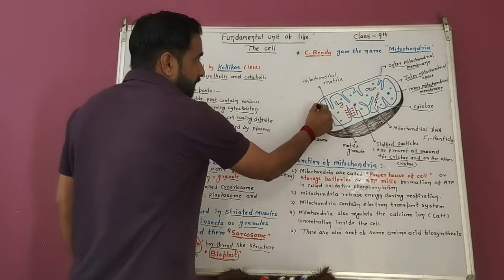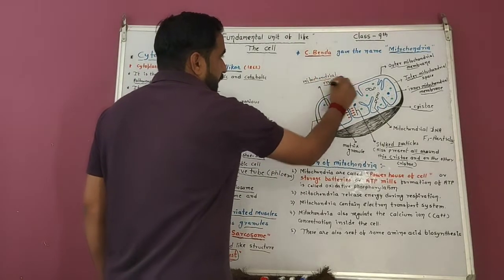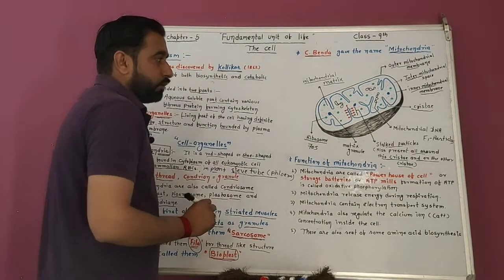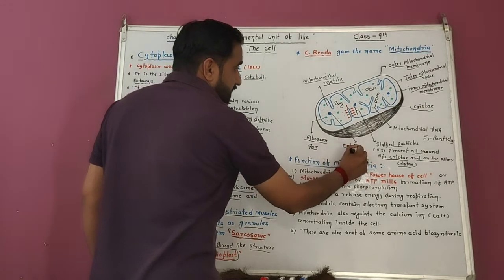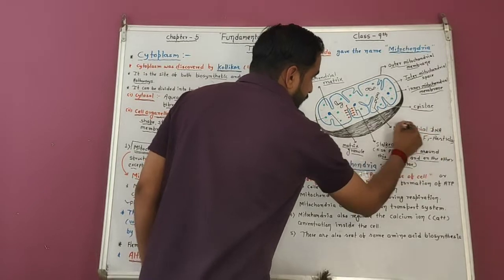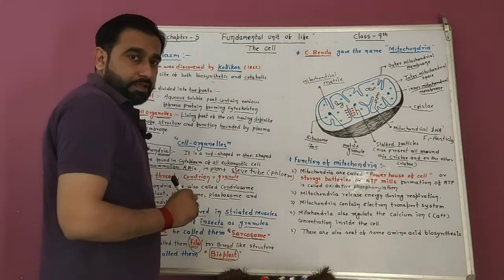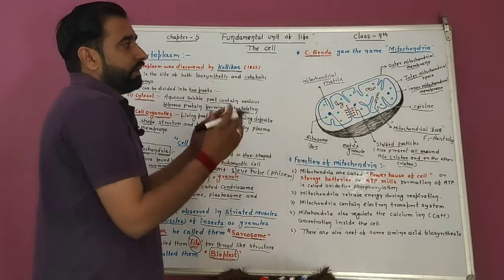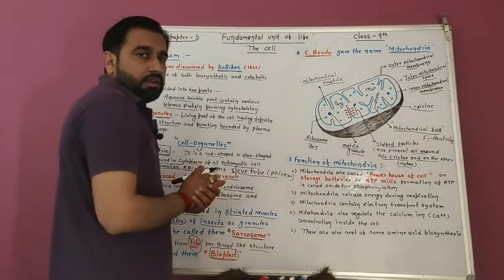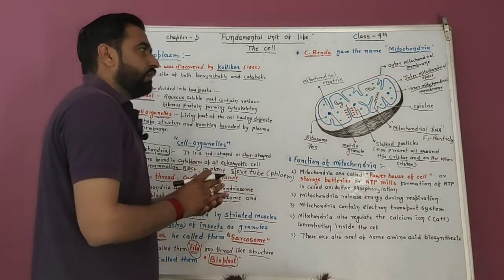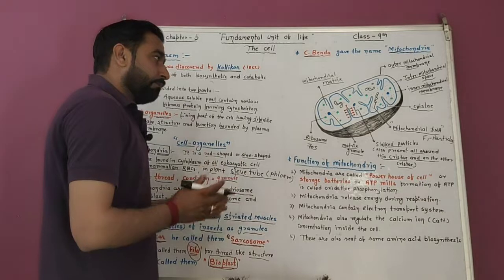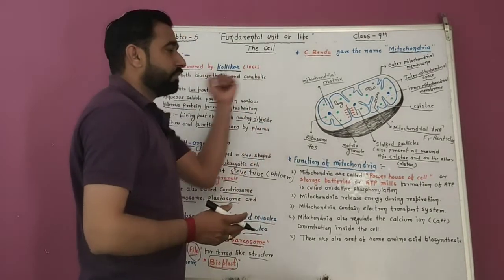The liquid part of the mitochondria is known as the mitochondrial matrix. 70S type ribosomes are present in mitochondria. Some matrix granules are present, and mitochondria also have their own DNA, known as mitochondrial DNA. Between the outer mitochondrial membrane and the inner mitochondrial membrane, an intermembrane space is present. So this is a diagrammatic representation of the mitochondria.